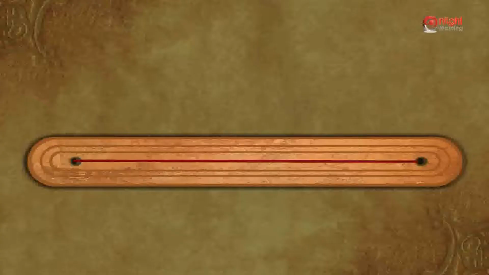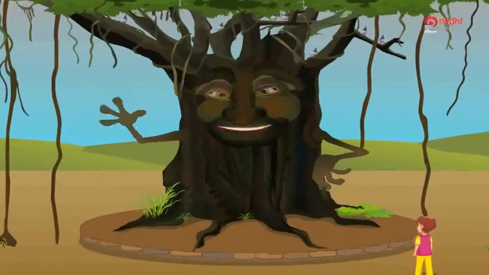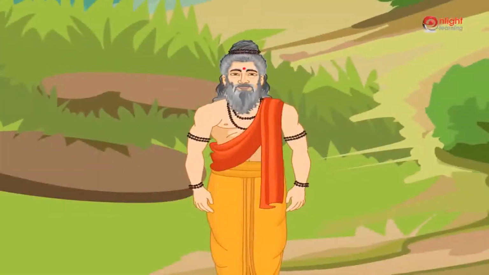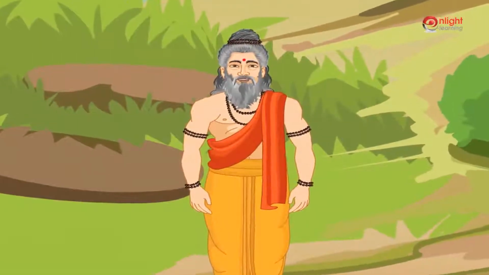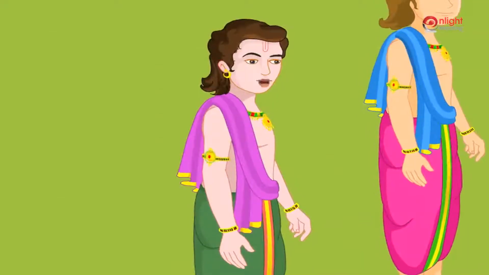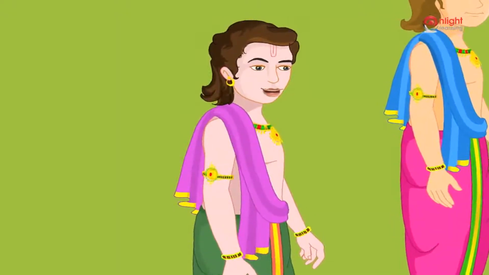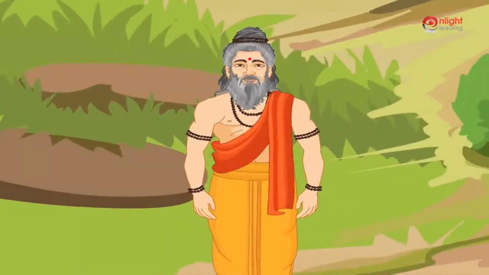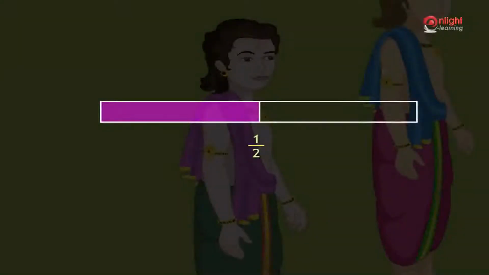Sure, Rahul. Today we shall learn about equivalent fractions. In the evening, Guruji came and checked everybody's work. Children, have you completed the work that I had given you? Let me have a look at the land. Guruji, I have divided my piece of land into 2 equal parts. I have completed one part of it. So, what fraction of work have you completed? I completed 1/2 part of my work.